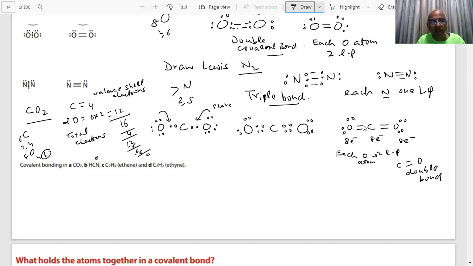Okay, draw for HCN. Draw for HCN, students. You have 1 minute. Important questions are coming in the paper. Very, very important questions are coming in the paper on the Lewis structures or Lewis representation of simple molecules. Lewis structure is very, very important.